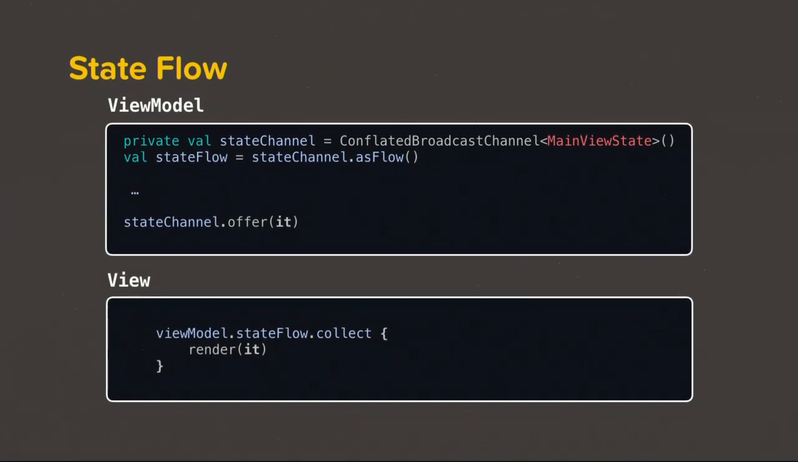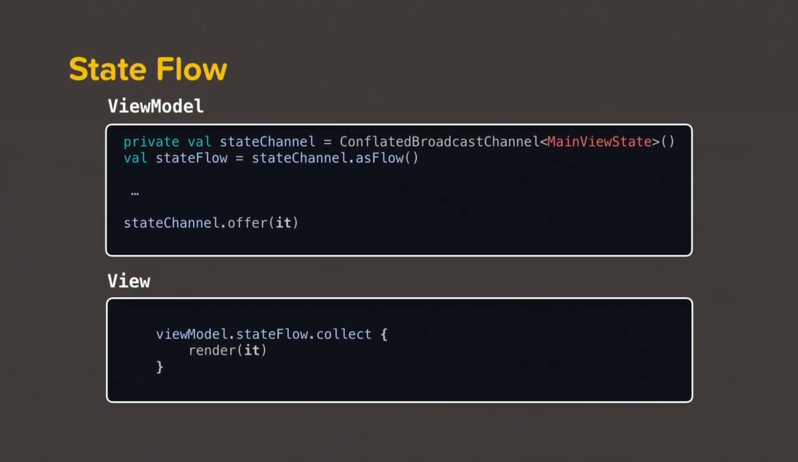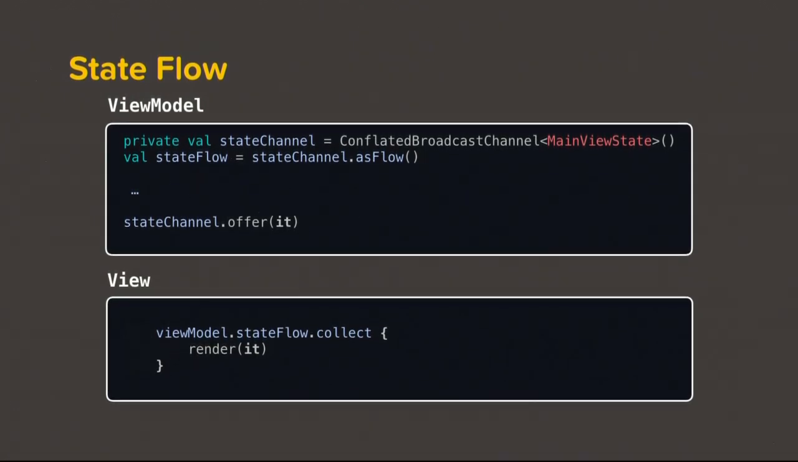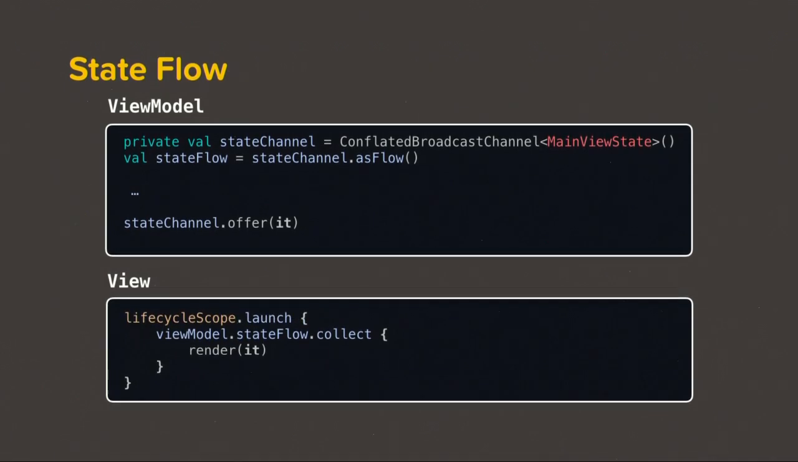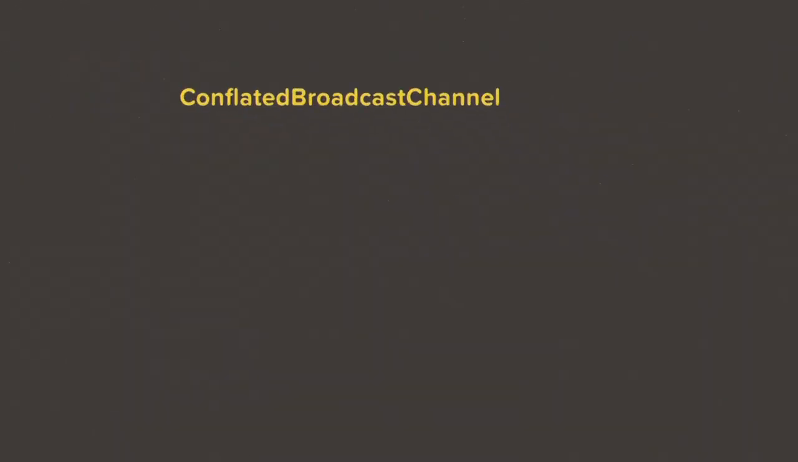But this collect can only be called from a coroutine scope. So let's add a lifecycle scope to it. Let's launch a coroutine, and now we can collect from this channel. This lifecycle scope has existed since lifecycle KTX 2.2.0. We can use this. So, conflated broadcast channel.